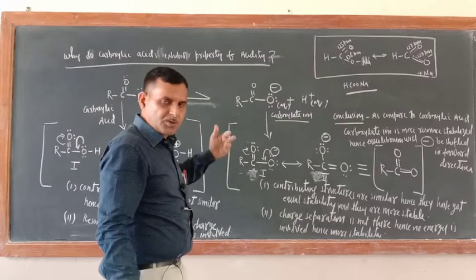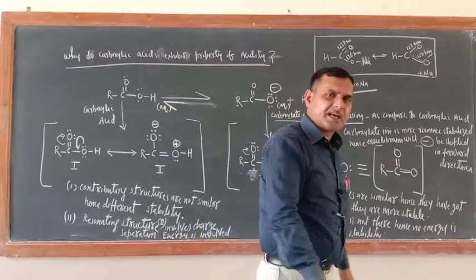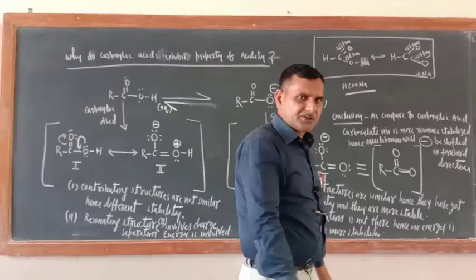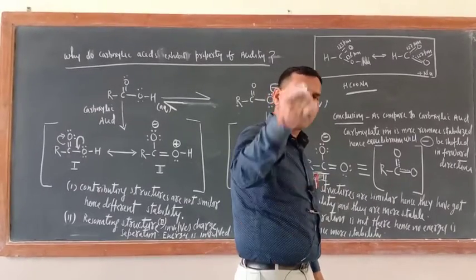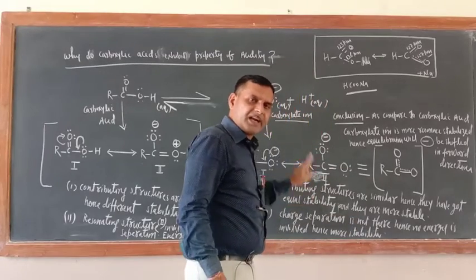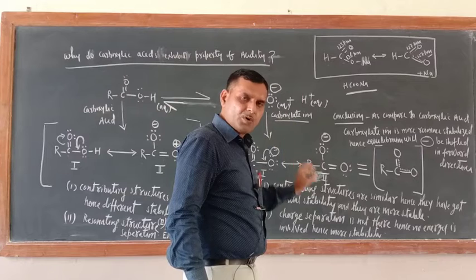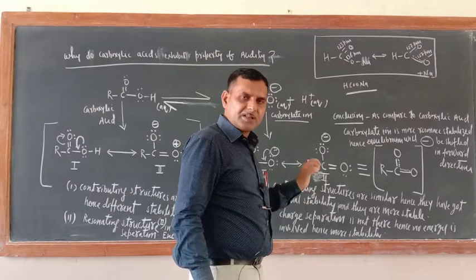So carboxylate ion is more stable than carboxylic acid due to equal resonating structures and no involvement of charge separation. Carboxylate resonating structures are more stable due to equal contributing structures, one thing.